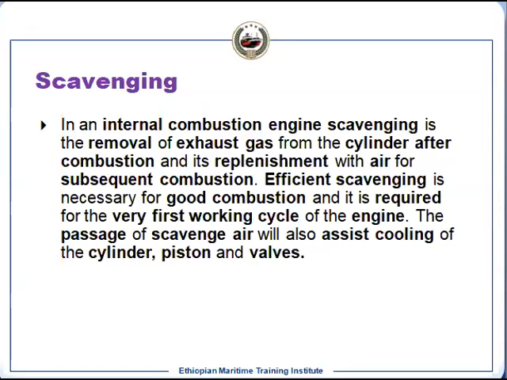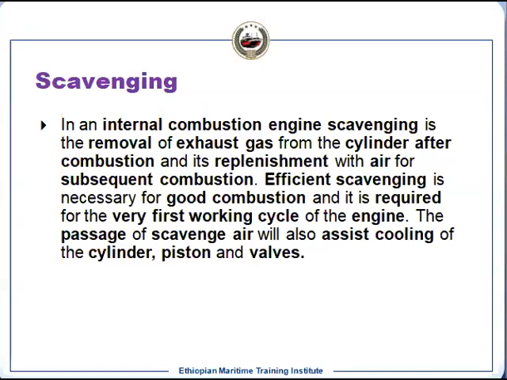Only then can the fuel oil be injected and the combustion take place. So after combustion, the exhaust gas in the cylinder is removed and subsequently the air is charged for the combustion.